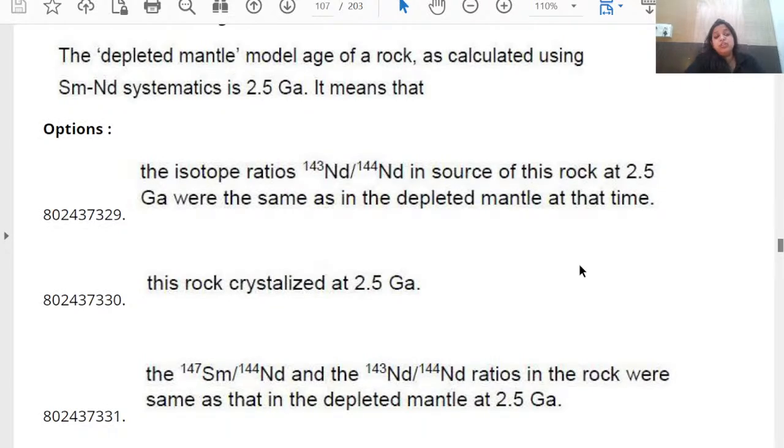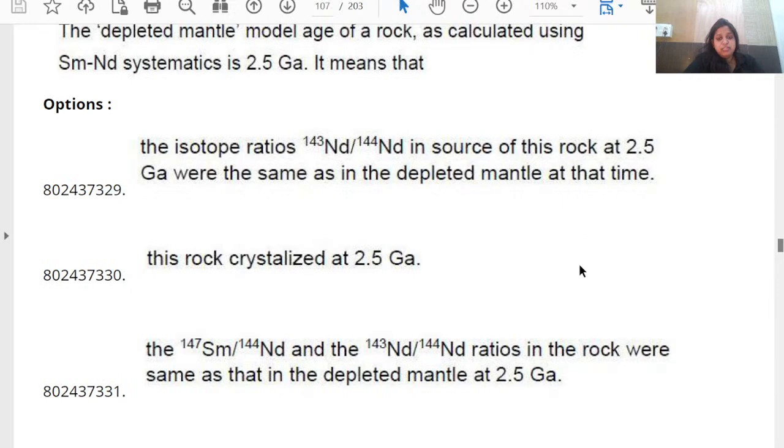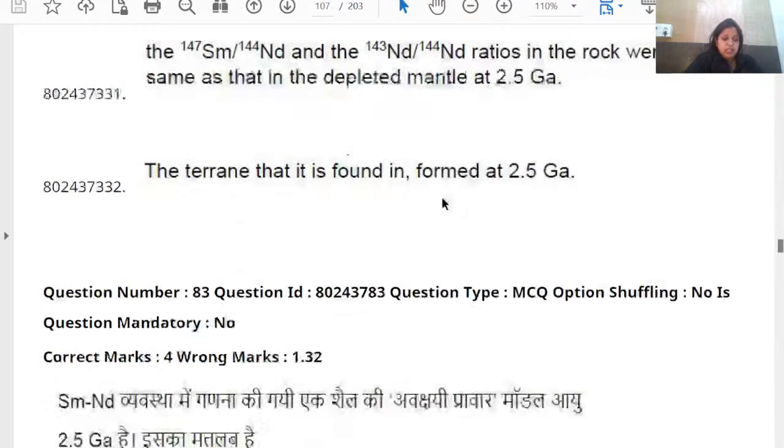These kinds of questions were repeatedly asked before 2020. After 2020, they don't ask much about the geochemistry detail part. But in the GSI paper, you will get questions like this. So we are not sure whether they will ask these kinds of questions this year or not, but better you revise the section. So the answer is A.